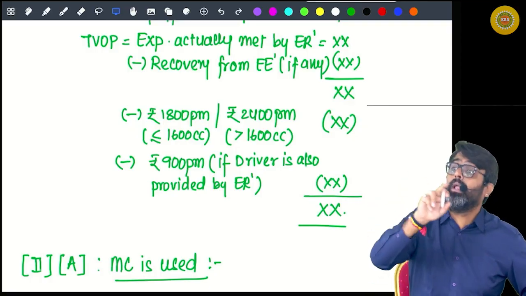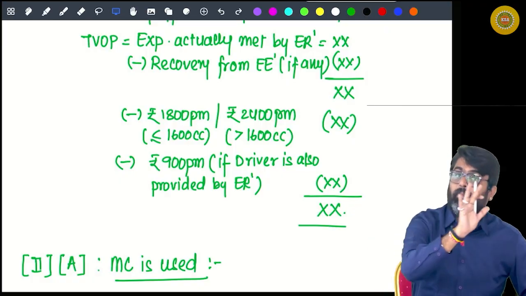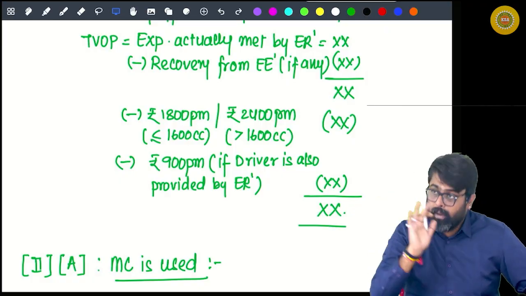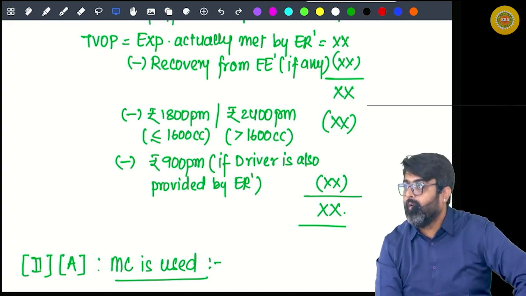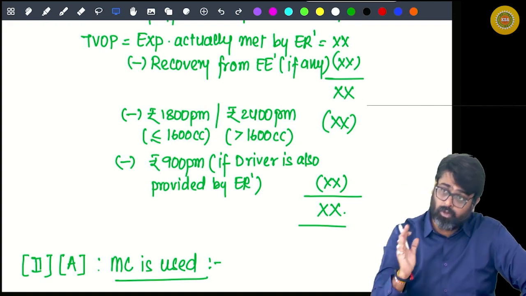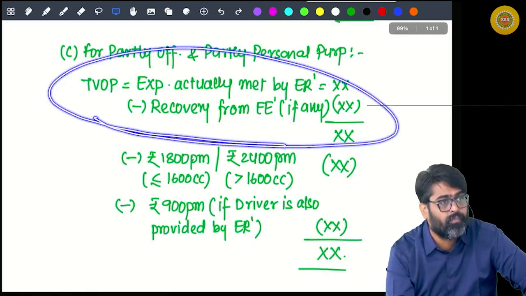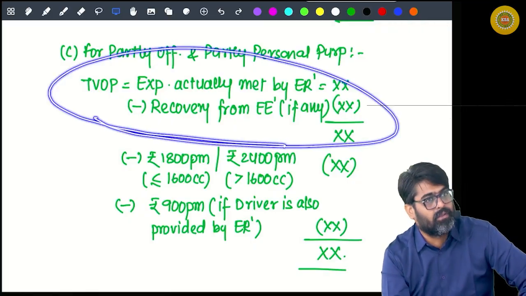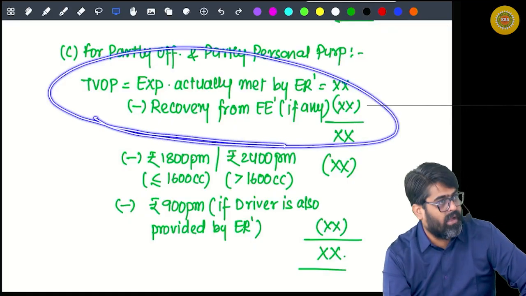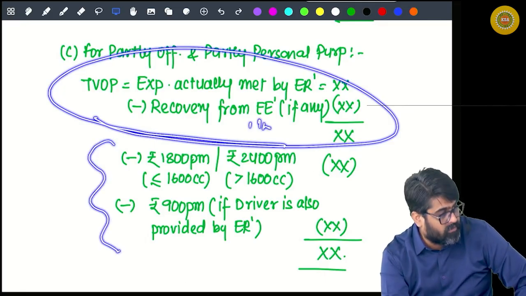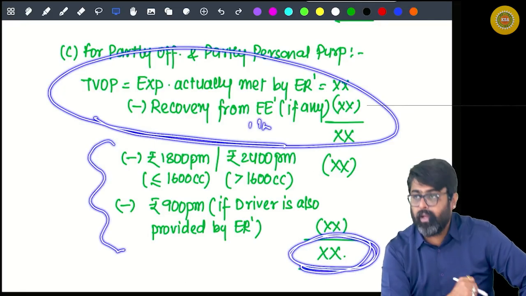If the car is fully official, this benefit will be fully exempt. If the car is fully personal, then this benefit will be fully taxable. But if the car is used partly official, partly personal, then this benefit cannot be fully taxed, cannot be fully exempt. Out of this, some amount will be treated as exempt and the balance amount will be taxable.